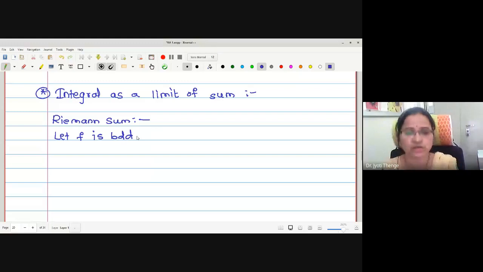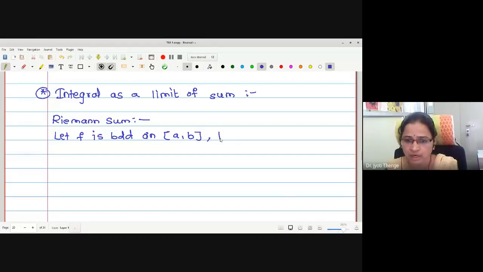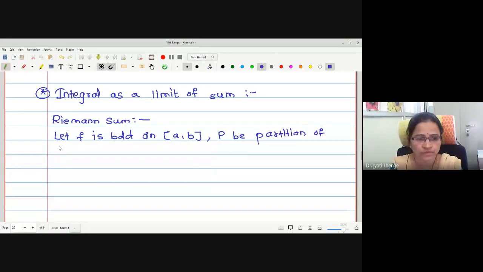Let a function f be bounded. Surely boundedness is essential in order to check the integrability of the given function. Let f be bounded on the closed interval a to b. Let capital P be a partition of the given interval a to b.